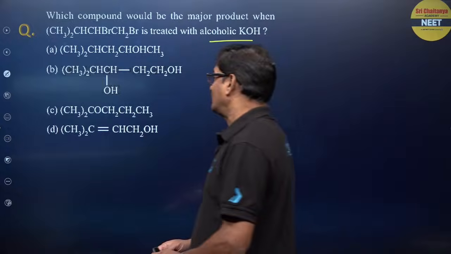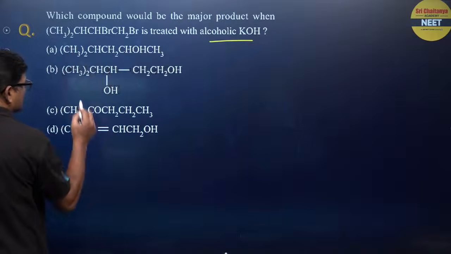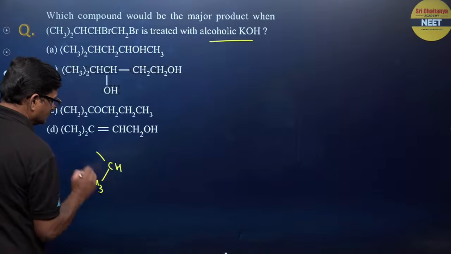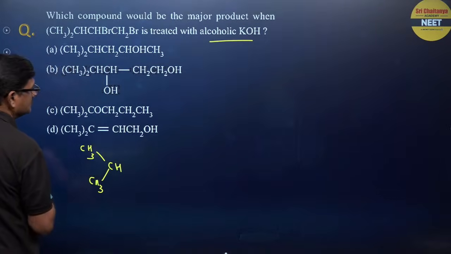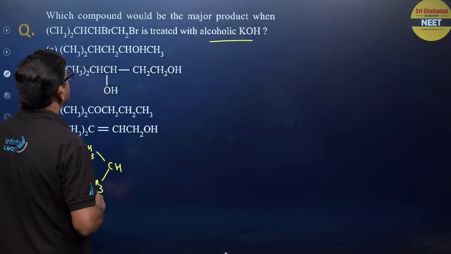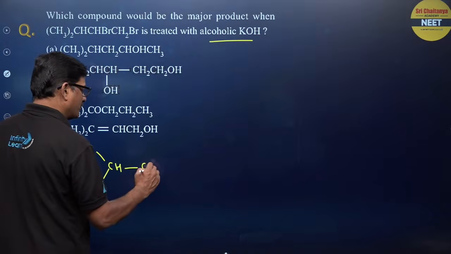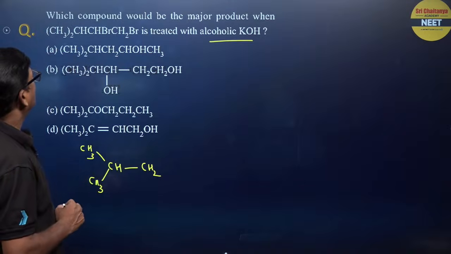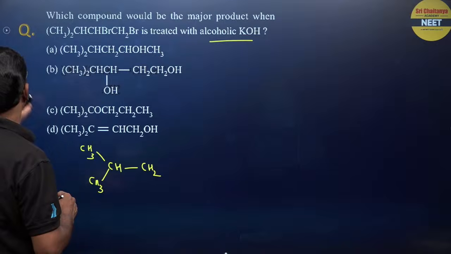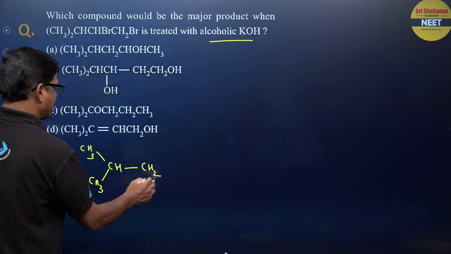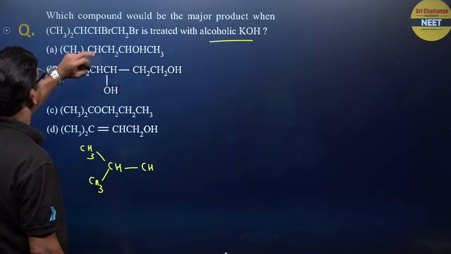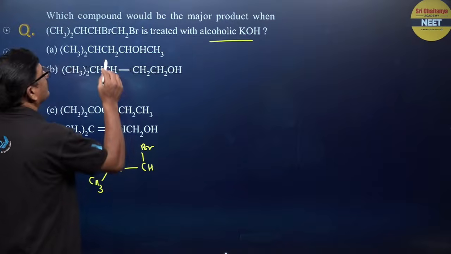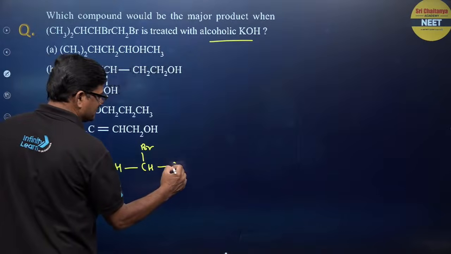But here in this case, CH3 twice, CH, and CH2, and this one, CH and CHBr and CH2Br.